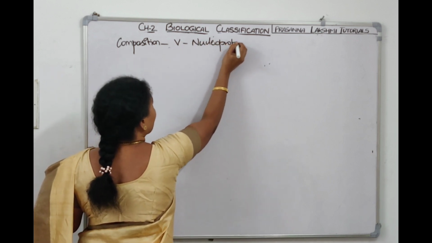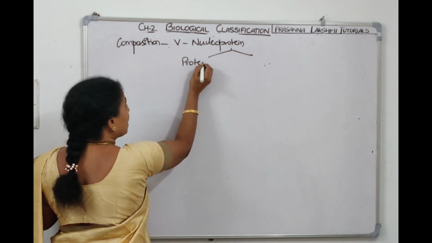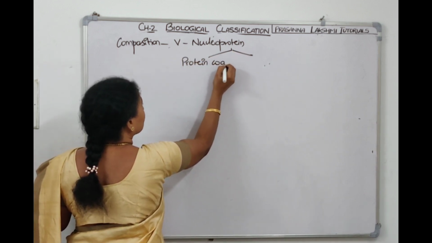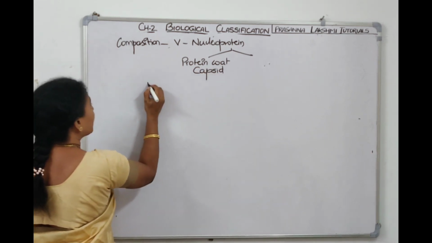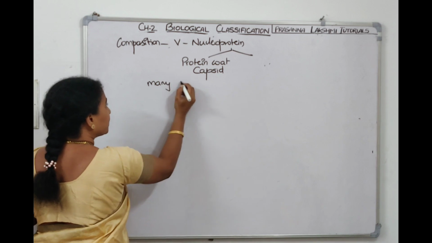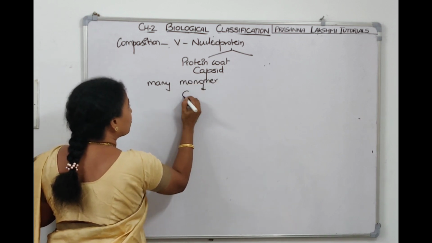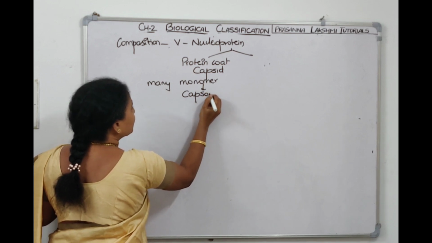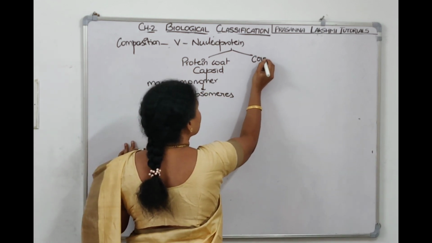Means they have nucleic acid and they have a protein coat. They don't have a cell wall, okay? They have a protein coat. The protein coat is called capsid, and the capsid is made up of many monomers. The monomers are called capsomeres. What are the monomers of the capsid called? Capsomeres.